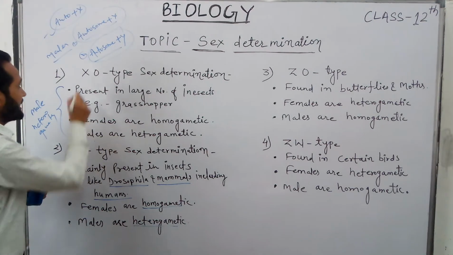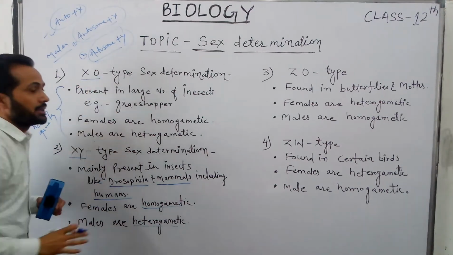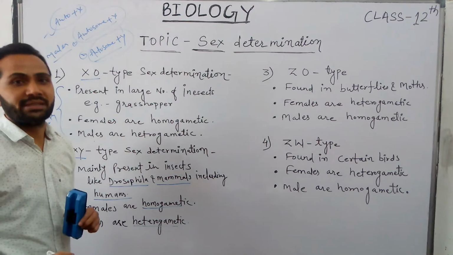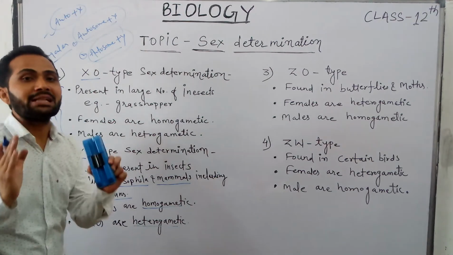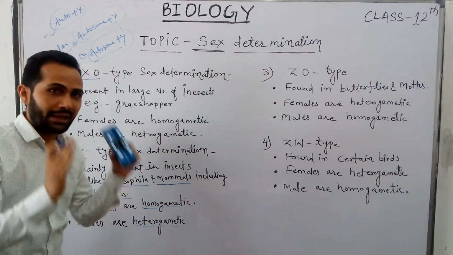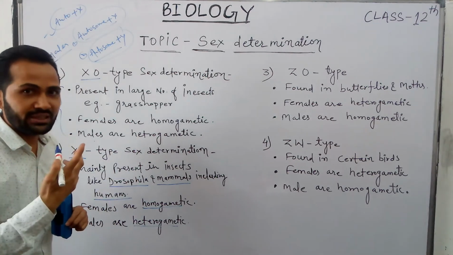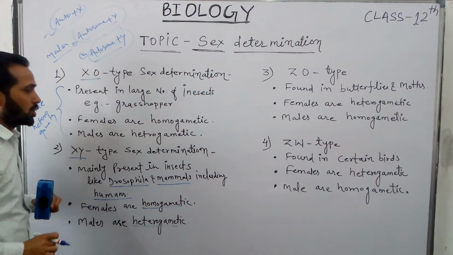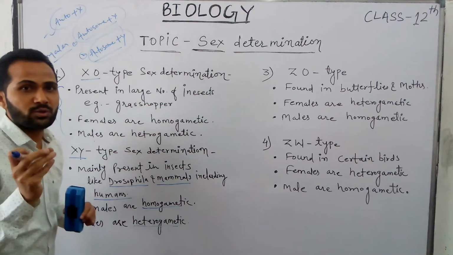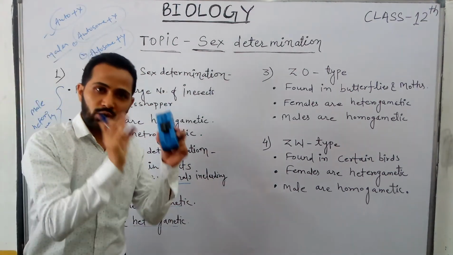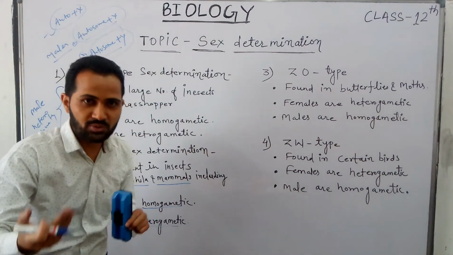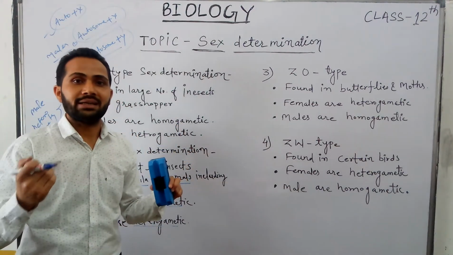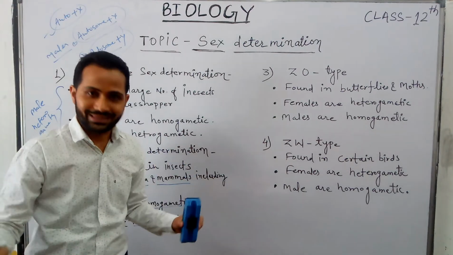So these two mechanisms, XY and X0, are male heterogametic mechanisms, because males produce two types of gamete. But what is the difference between them? In the X0 mechanism, males produce gametes having autosomes plus X sex chromosome, and the second gamete is autosomes with no sex chromosome.